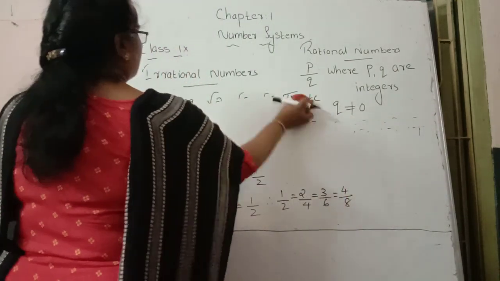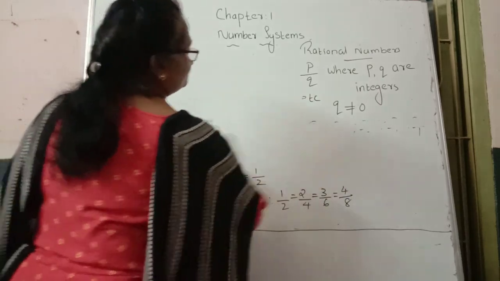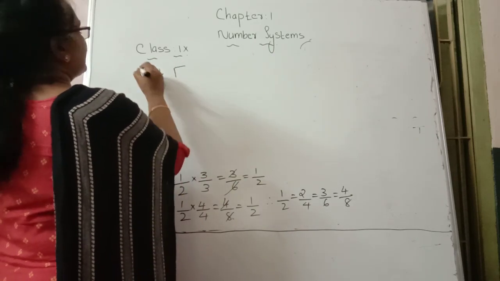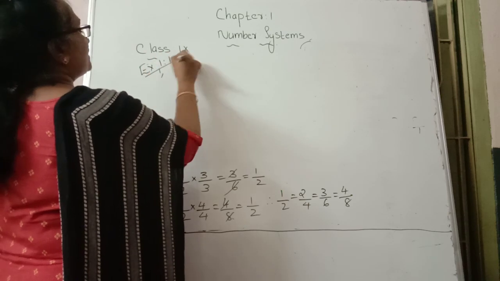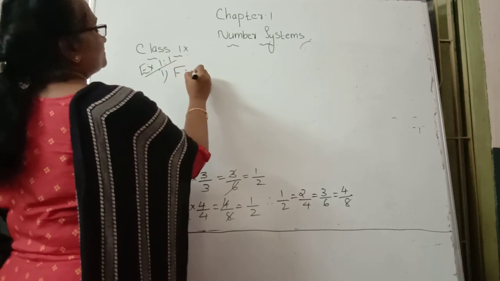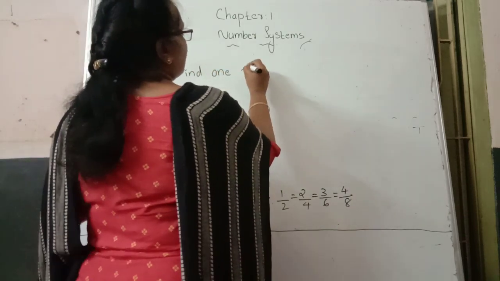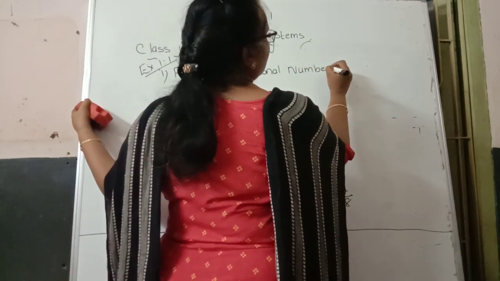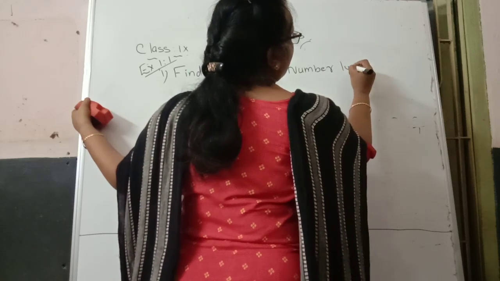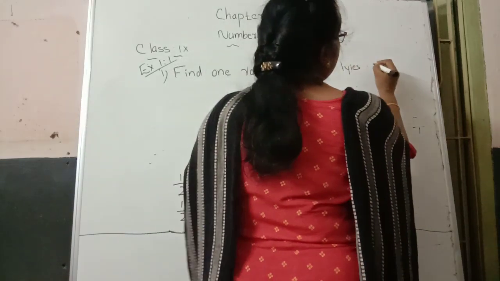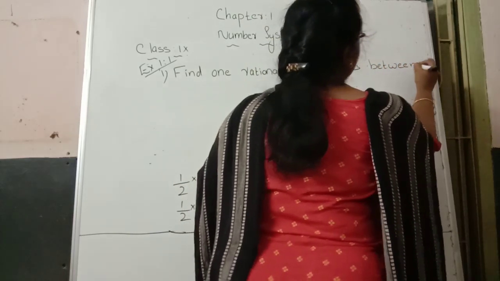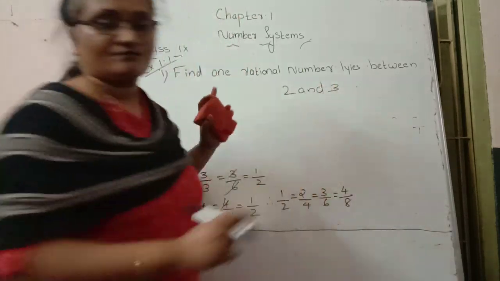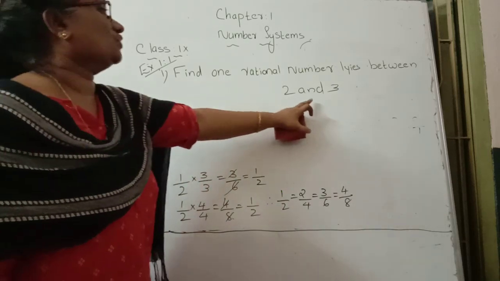Then the next one we want to find. First question, textbook exercise 1.1: find one rational number that lies between 2 and 3.